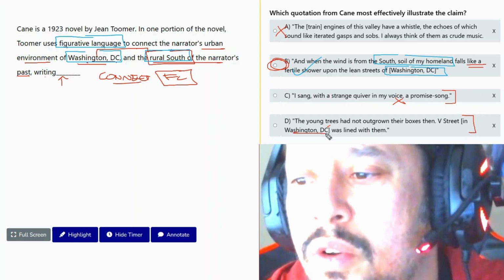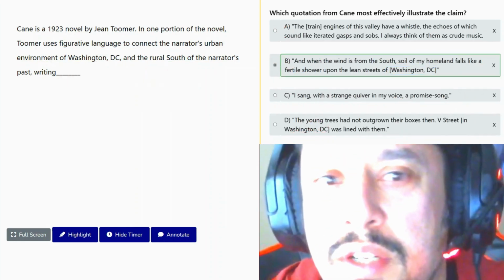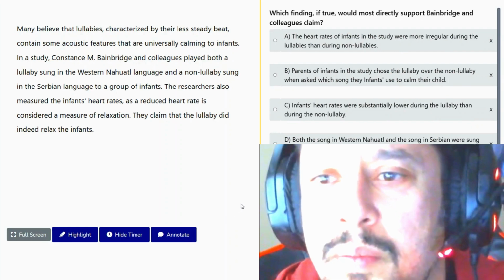Yeah, and so answer D only discusses Washington, D.C. There's only a half answer, and there is no figurative language in answer D as well. So here we're going to say answer B.